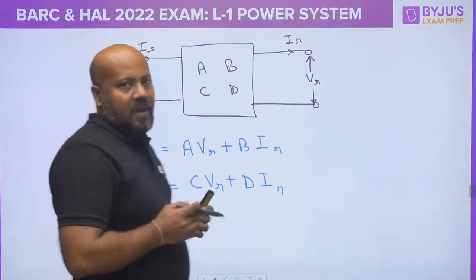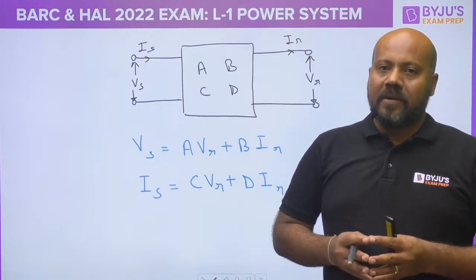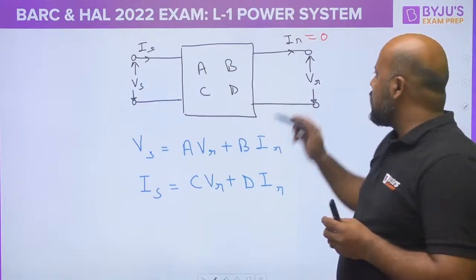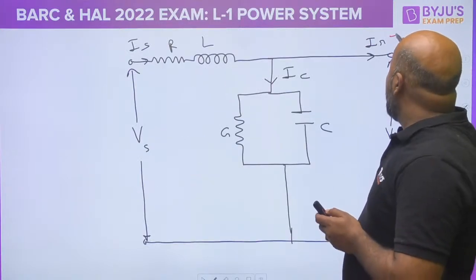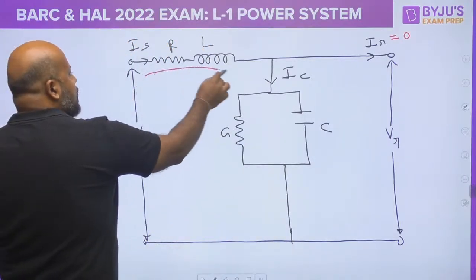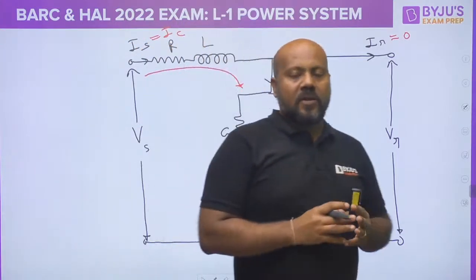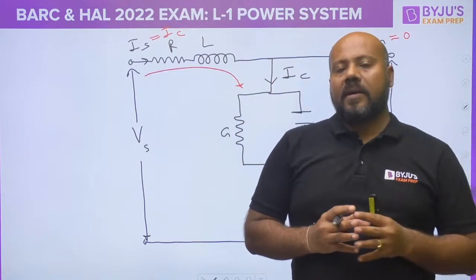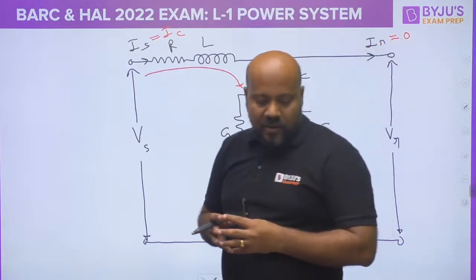Now the logic or the concept here is, whenever the question asks for the charging current and is framed in terms of the ABCD parameters, the only thing you do is put the receiving end current IR equal to 0. It means it is the no load condition. When IR is 0, whatever current is taken from the supply is nothing but the charging current. So now you get a very simple definition of charging current: the current taken from the supply when there is no load connected at the receiving end or load end is called the charging current. Everybody just tell me in the comment section, are you able to follow this?